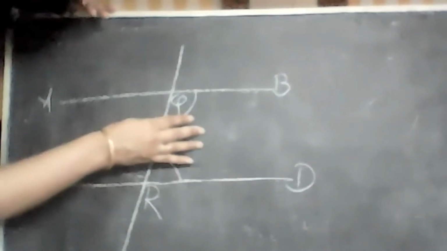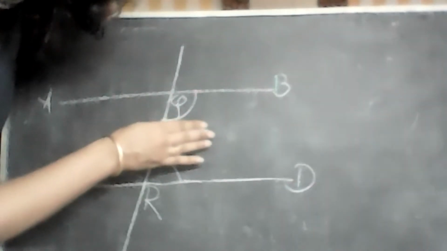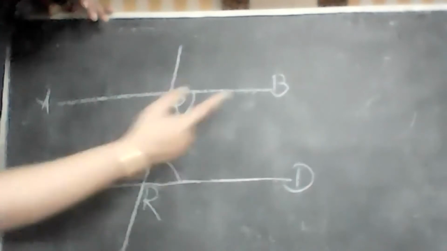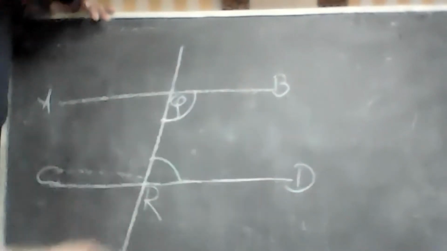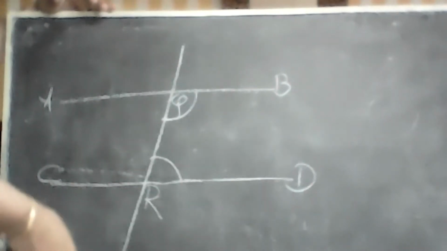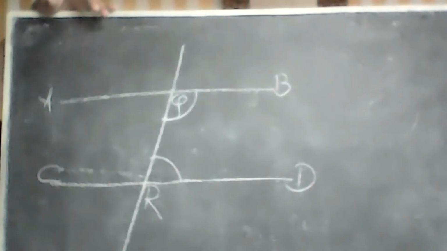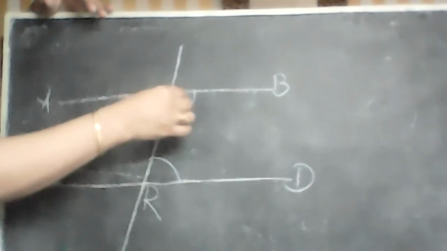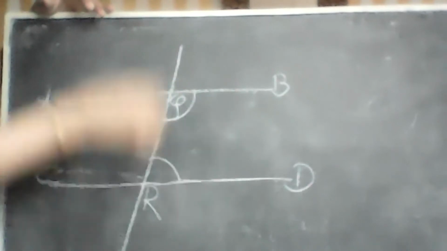Then find out what is the next one, alternate or consecutive. They are consecutive interior angles.